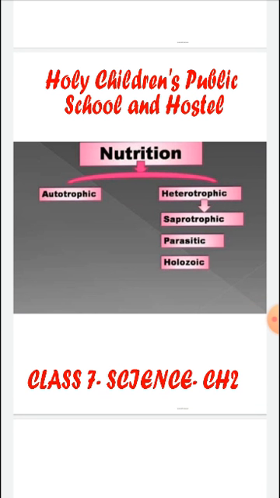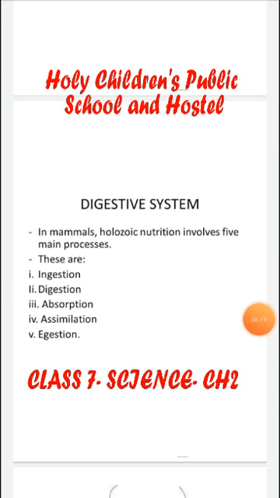Second type of heterotrophic nutrition is parasitic nutrition. Parasitic nutrition is a mode of heterotrophic nutrition where an organism lives on the body surface or inside the body of another type of organism. For example, mosquito, hookworms. Third type of heterotrophic nutrition is holozoic nutrition. Animal nutrition is also known as holozoic nutrition. The nutrition reaches the cell in 5 steps, and these are ingestion, digestion, absorption, assimilation, and egestion.